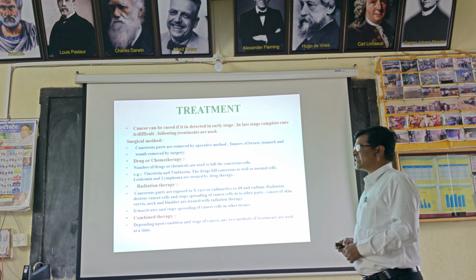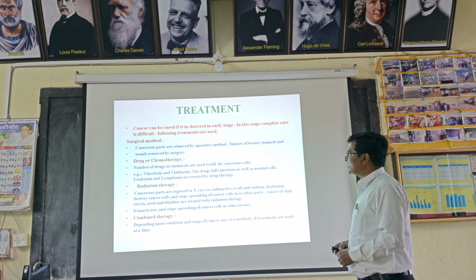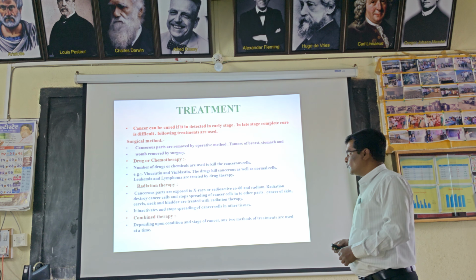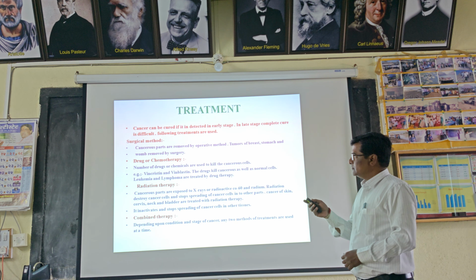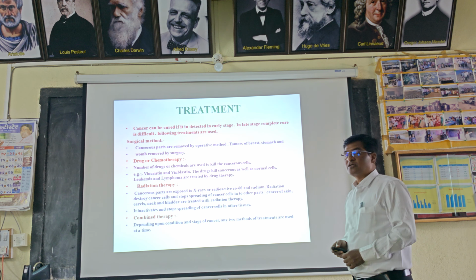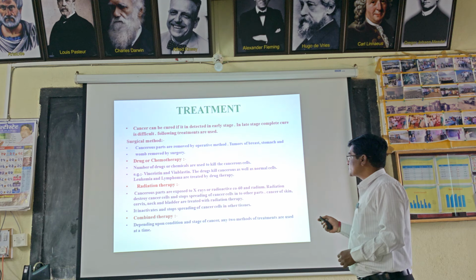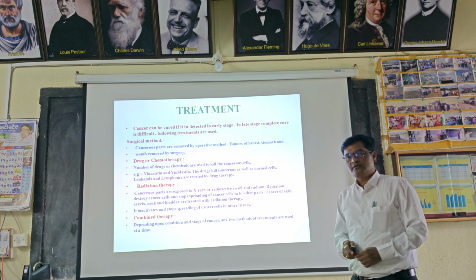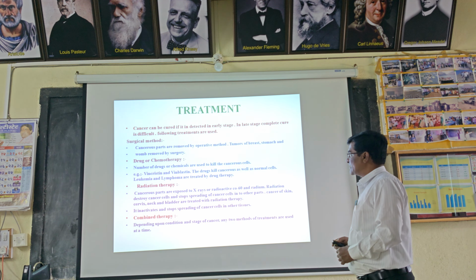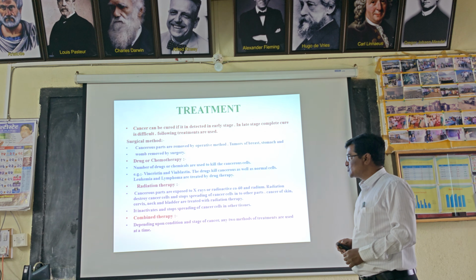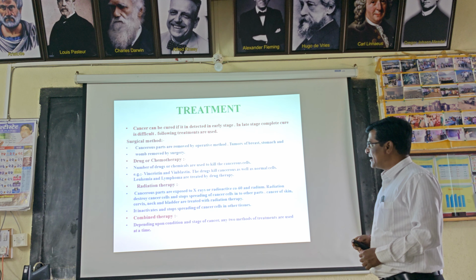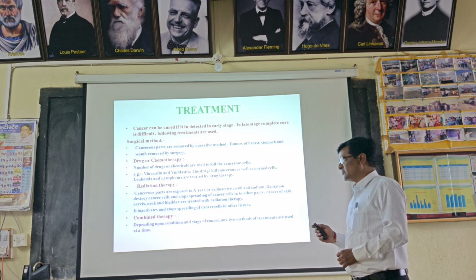Then the treatment of cancer. Cancer can be cured if it is detected in an early stage. In a late stage, complete cure is difficult. The following treatments are used. The first is the surgical method: cancerous parts are removed by operative methods. Tumors of the breast, stomach and womb are removed by surgery. Then chemotherapy: a number of drugs or chemicals are used to kill cancerous cells, for example vincristine and vinblastine. The drugs kill cancerous as well as normal cells. Leukemia and lymphoma are treated by drug therapy.